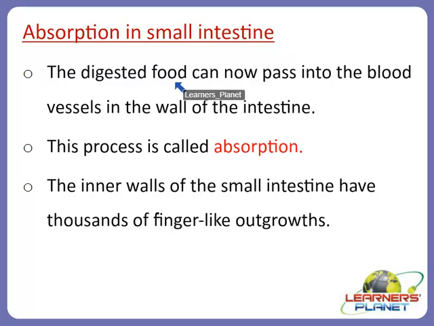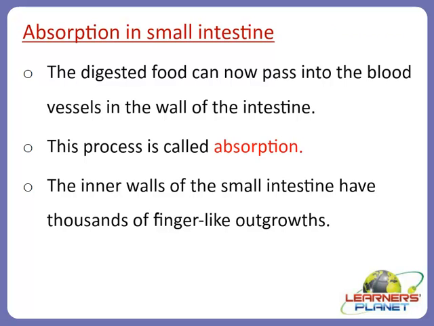Yes, students, the digested food can now pass into the blood vessels in the wall of the intestine. That means digestion is over. The digested food which is in the small intestine can now pass into the blood vessels in the wall of the intestine, and this process is called absorption, because the inner walls of the small intestine have thousands of finger-like outgrowths which can absorb this digested food.